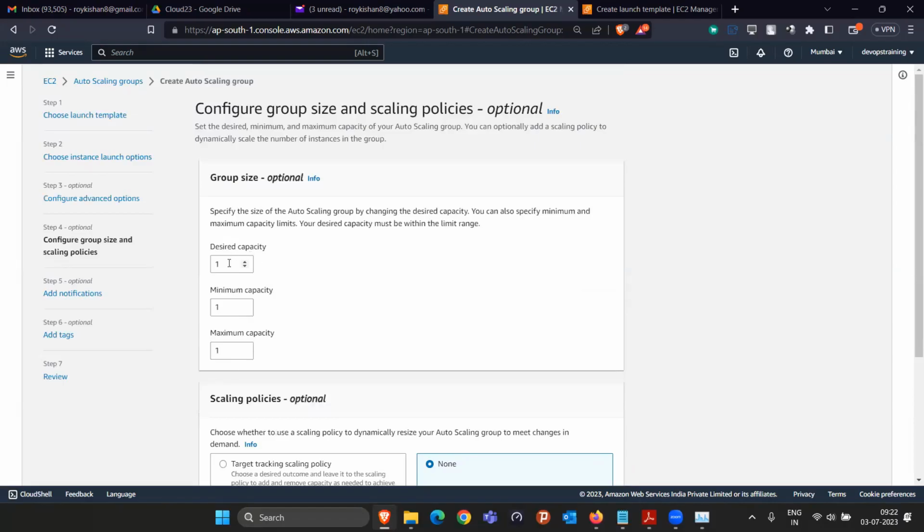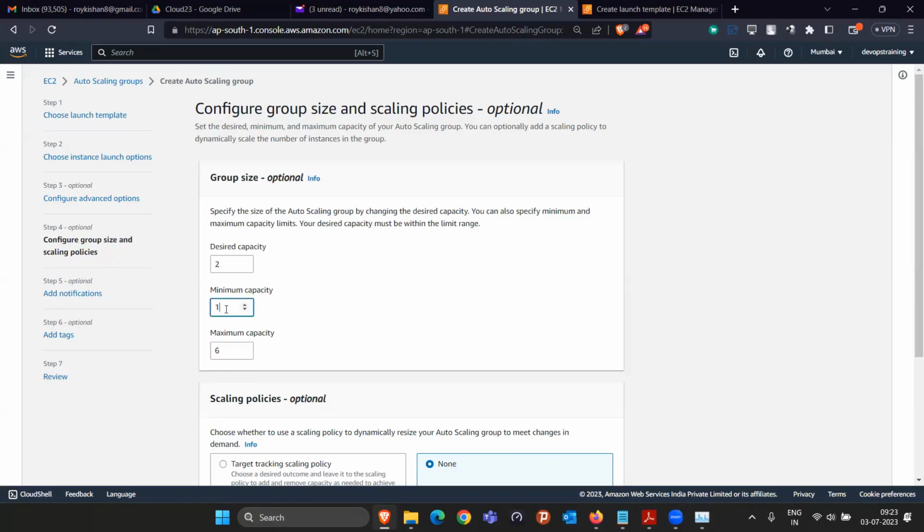Now they're asking how much desired capacity. Take an example: I'm saying that you have to start with 2 EC2 instances. So in the starting, launch 2 websites. And maximum, you can go up to 6 websites. I'm not giving 100 or something because this is my free tier account, and I don't want to get any extra charges. So I limited the maximum capacity to 6. I know that on my website, in the worst case scenario, only 6,000, 7,000 people are going to visit. That's why I gave maximum capacity as 6.